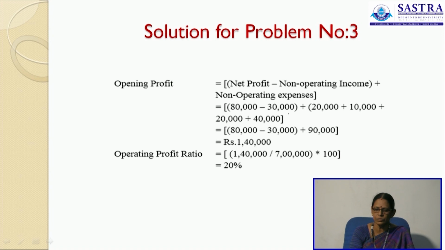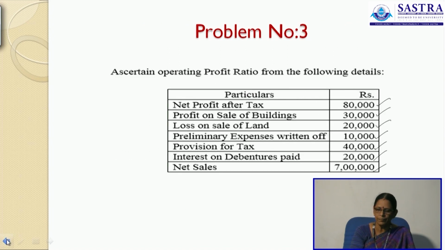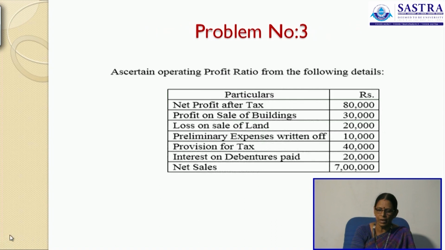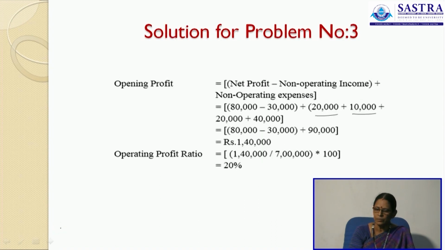We have 80,000 minus 30,000, then plus 20,000 plus 10,000 plus 20,000 plus 40,000. See to it, profit on sale of buildings is 30,000, so 30,000 is deducted, and loss on sale of land 20,000 is added back.